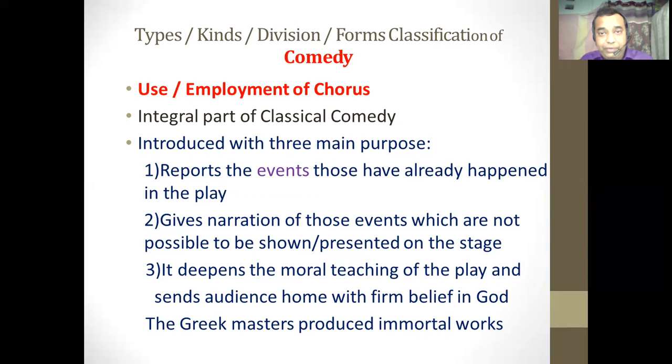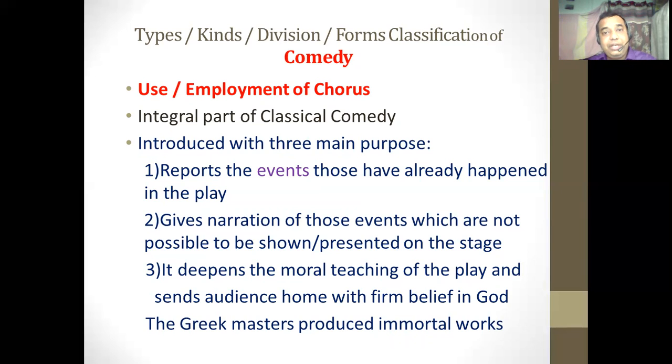The first use of the chorus is that it reports the events that have already happened before the play. When the play of three to four hours starts and the audience comes to watch it, some incidents have already happened, or the dramatist wants to start his story from a particular event, from a particular point in time.